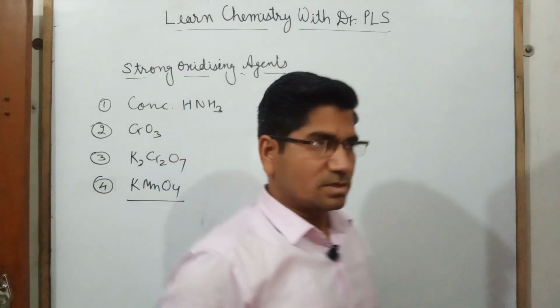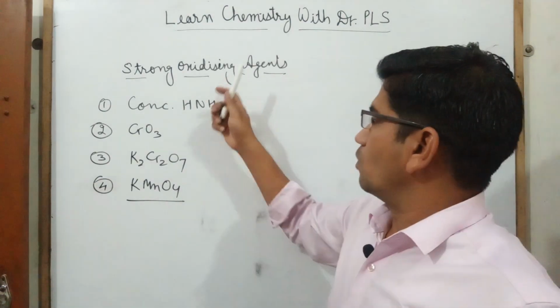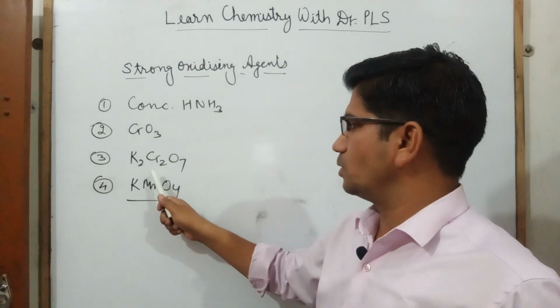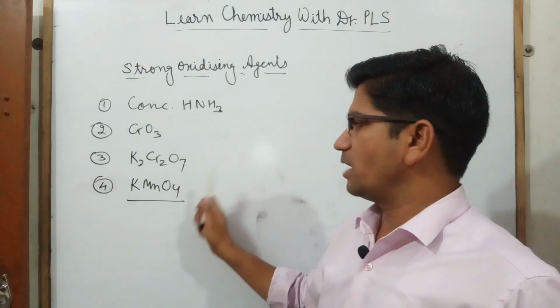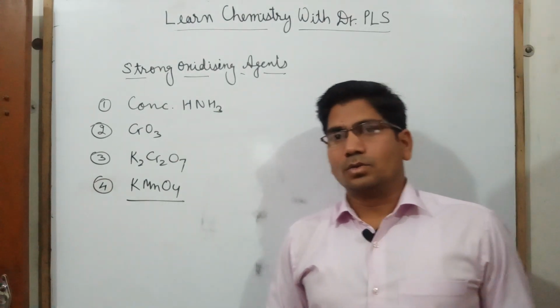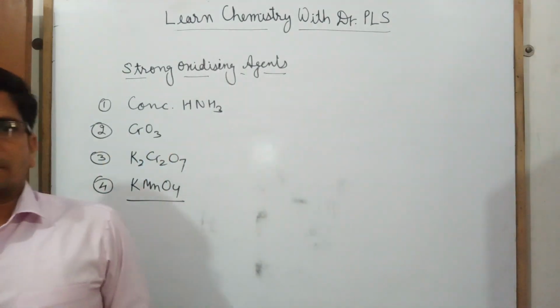So these are the strong oxidizing agents. Mainly these are used. So what are the strong oxidizing agents? Concentrated HNO3, CrO3, K2Cr2O7, potassium dichromate, and KMnO4, potassium permanganate. So this was all about this class.